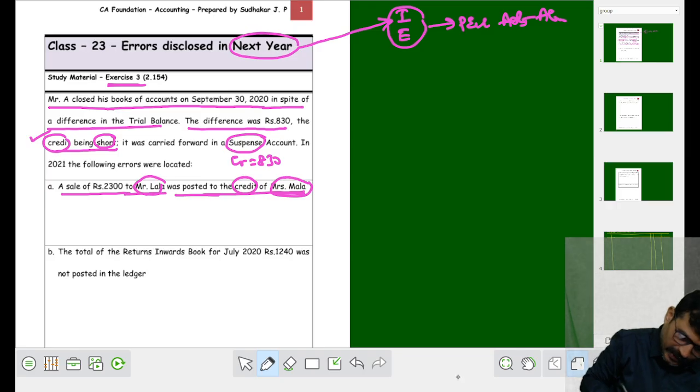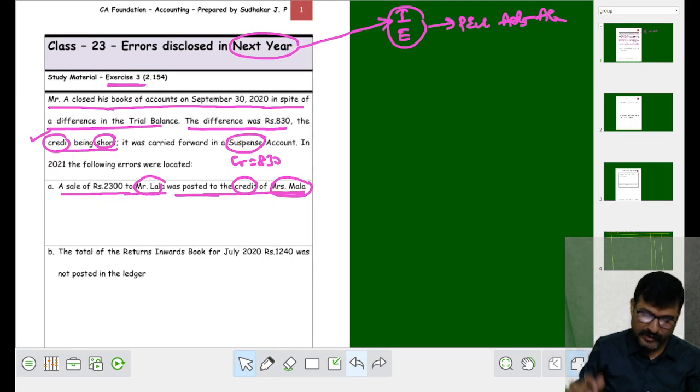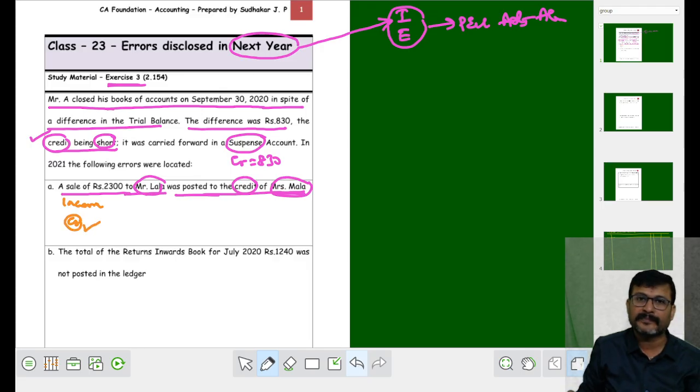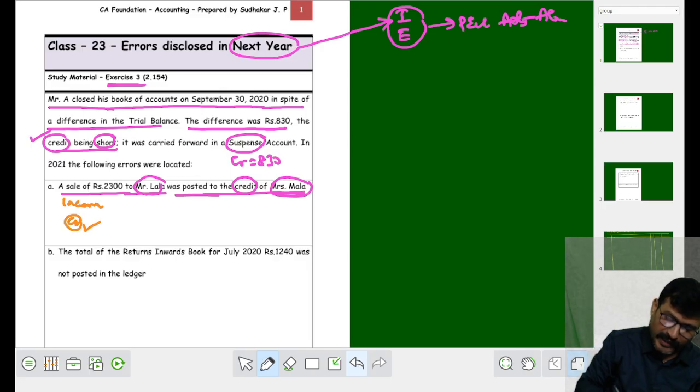Sale means, my dear student, it is an income, right? Income is to be credited. That is correct. To Mr. Lala. Who is Lala? When you sold goods to Lala, Lala is your debtor. Debtor, what do you do? Debit, asset. Posted to the credit of Mala.